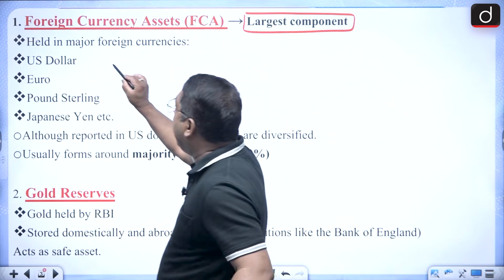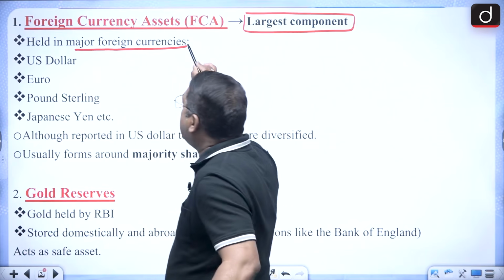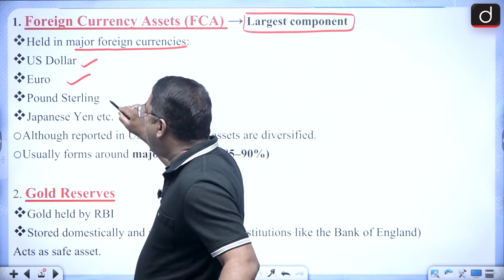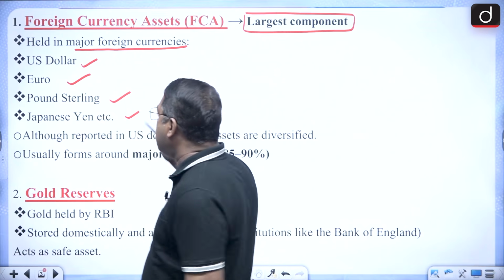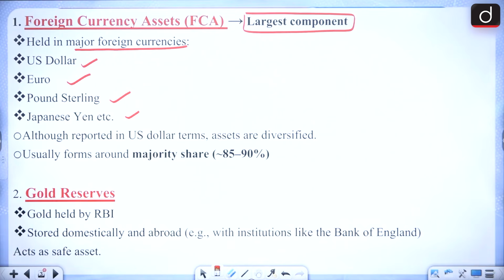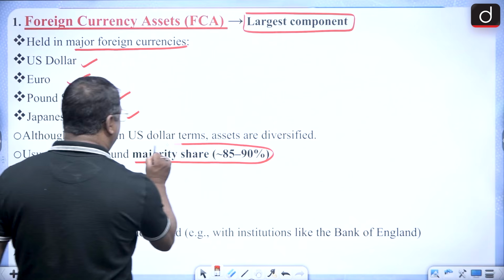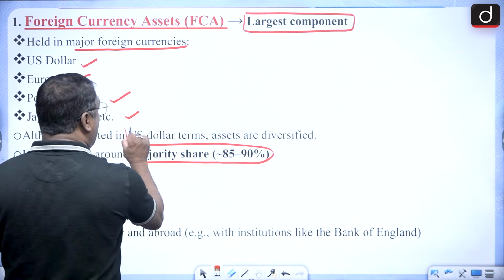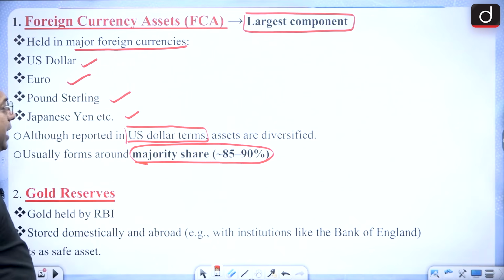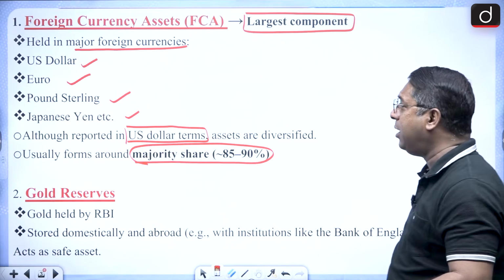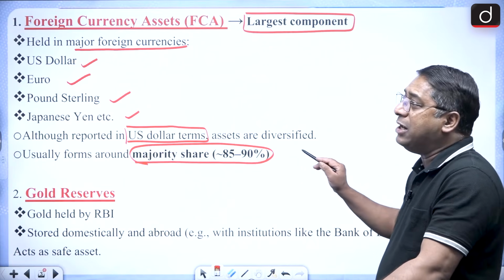It is held in the form of major currencies like US dollar, euro, pound sterling, Japanese yen, and so on. Usually the majority share, that is 85 to 90%, is the US dollar.